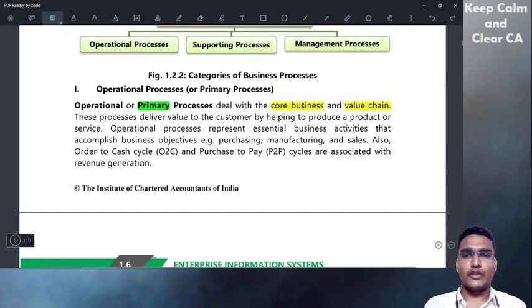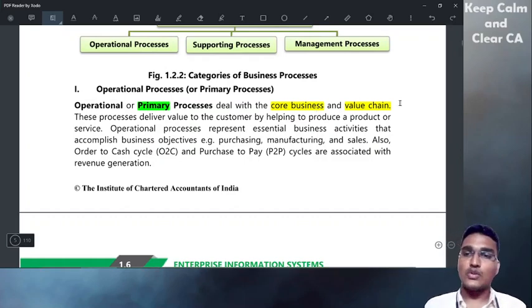For example, if you take Xiaomi, what is Xiaomi's core business? Their core business is smartphones, and they also have some other business. TVs also they will sell. They will sell earphones, and so many other home appliances. But their core business is what? Xiaomi mobiles, Redmi mobiles. So that is their core business.